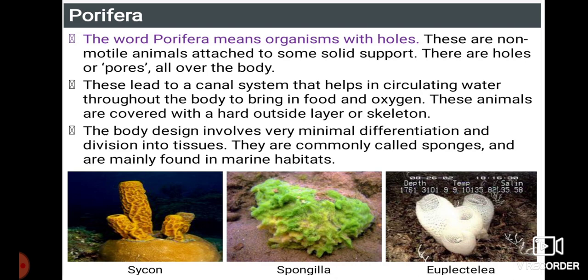Euplectella. The reason they are called porifera or sponges is that there is no true skeleton inside. Instead of a skeleton, spicules are present. Spicules are mainly made up of calcium carbonate. Spicules are nothing but thorn-like structures. And the word porifera refers to the holes which are present in them.